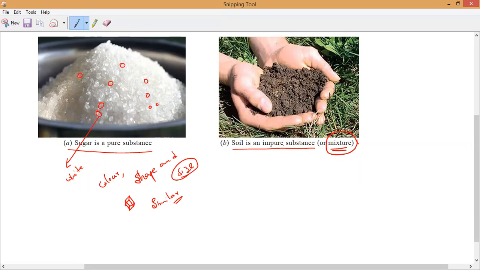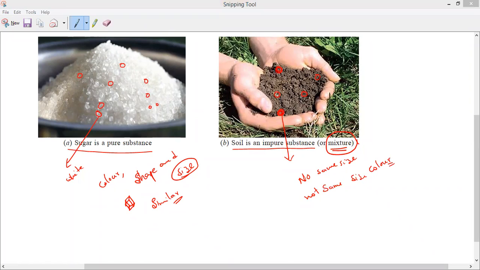Similar size. But if it comes to the soil, you can see here. If I take the sample from here, here, here, are all the particles the same size? No, sir, not the same size. Here maybe stones and small rocks are present. Here no stone is present. Here maybe black soil is present. Here maybe red soil or some other soil particles are present. So size and shape are also not the same. Yes, the color is not the same. Understanding?